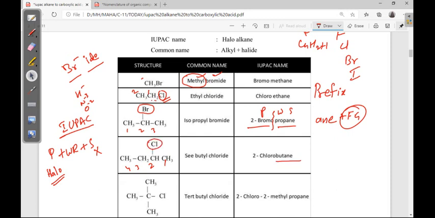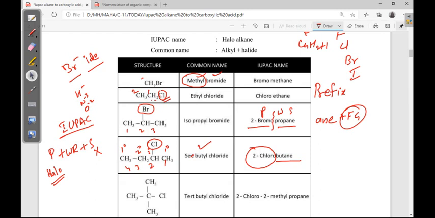So, 2-chlorobutane. See, it looks like this is the secondary butyl chloride. Also, we can write secondary butyl. Why secondary butyl? This is the primary carbon. This is the secondary. This is also secondary. This is the primary. The chlorine is present on the secondary carbon. That's why secondary butyl chloride. It is a common name.